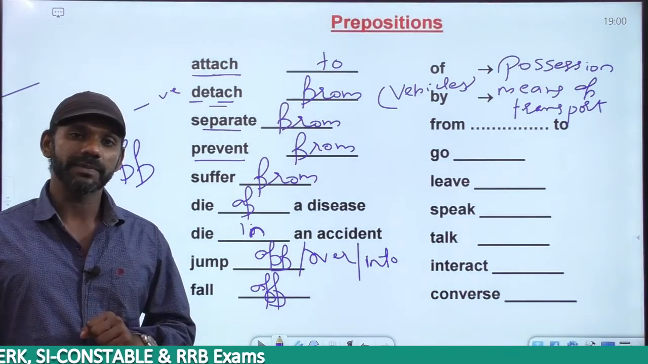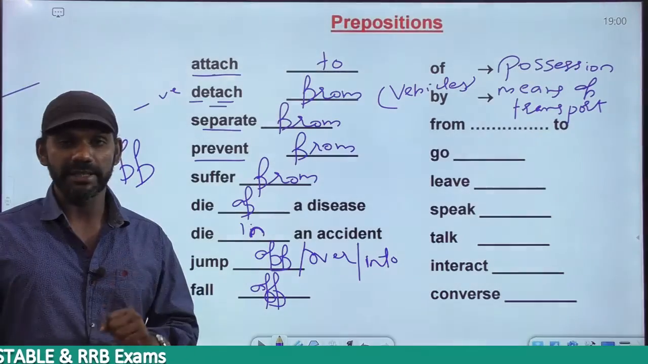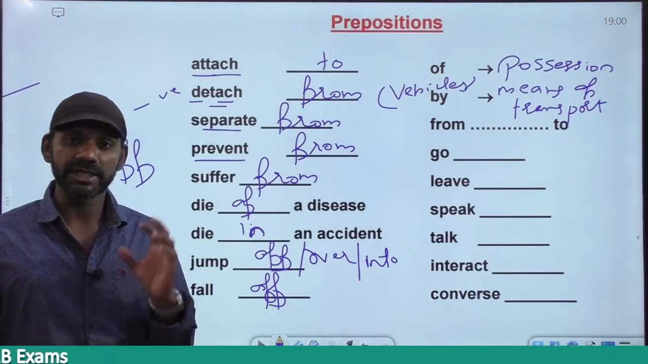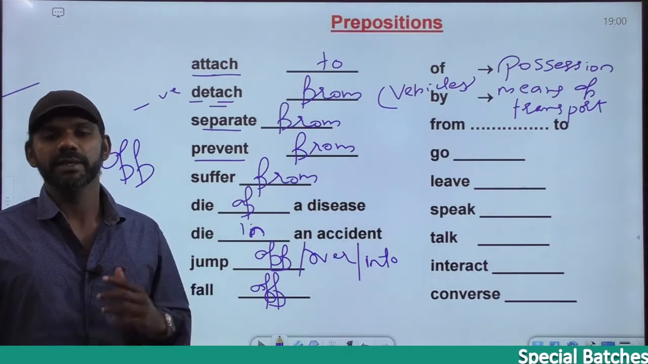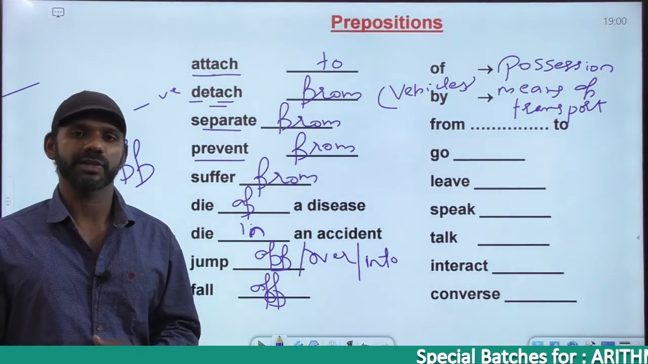On foot or by foot? Our feet are not vehicles. By is for the means of transport, that is vehicles. We are always on foot. So I go there on foot. I go there by bike, by car, etc.